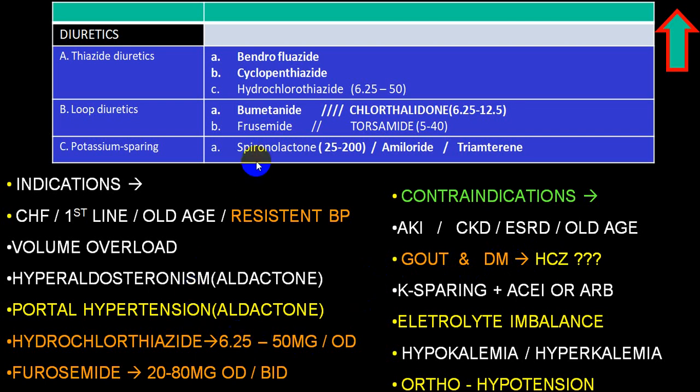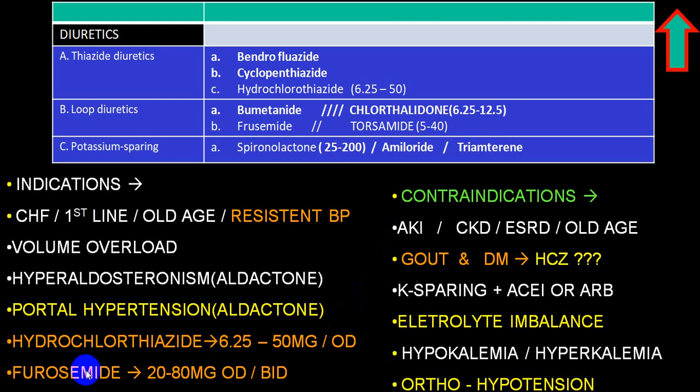When you use a potassium sparing diuretic, chances of hyperkalemia are very high, particularly if it is combined with an ACE inhibitor or ARB, or if it is utilized with AKI, CKD, or end stage renal disease, and particularly in an old individual. You should think it over before using a potassium sparing diuretic in any person who has AKI, CKD, or end stage liver disease, and loop diuretics also should be used with caution.